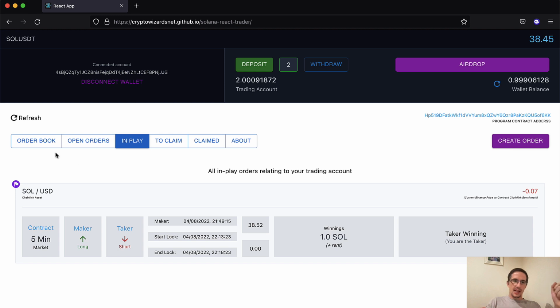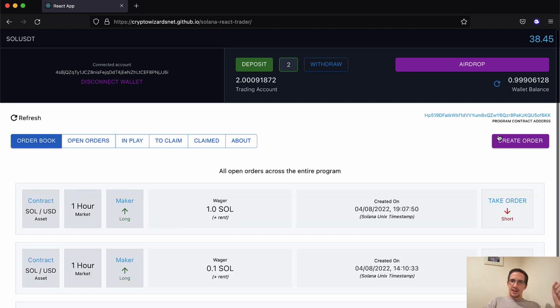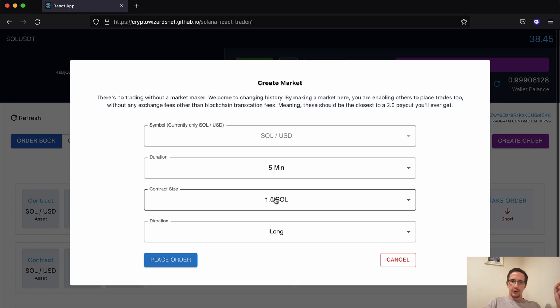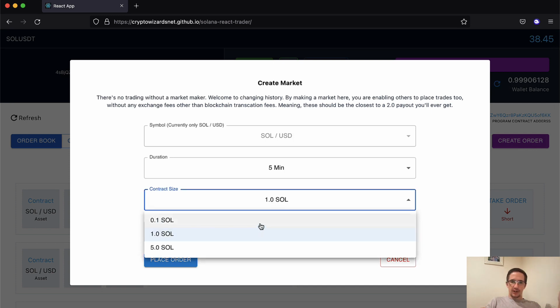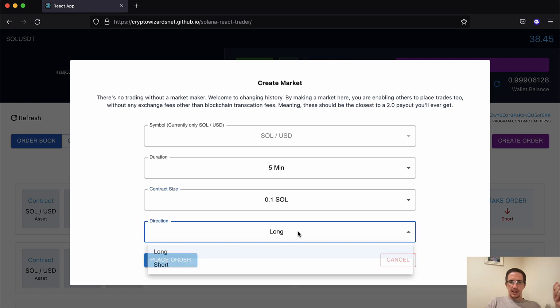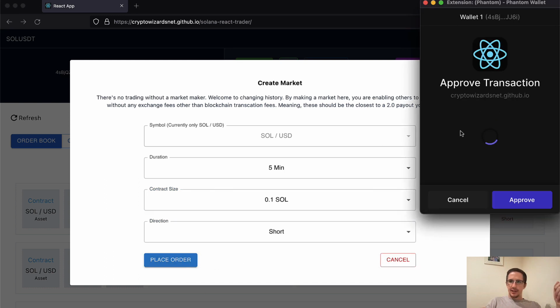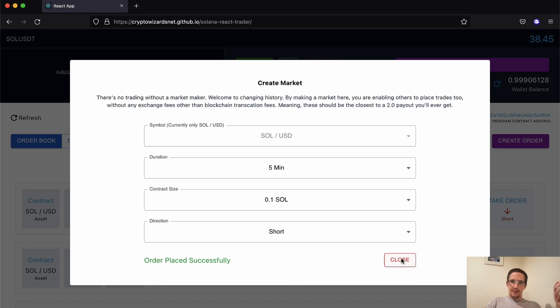Very cool. Now let's say that I'm really enjoying this and I'm like, I want more 5-minute markets. I want to go short again. I can create an order and bet say 1 sol, or here I'll bet 0.1 sol. And I'm going to go short and place that order. And now I can go and approve the transaction as soon as it shows it to me. And there we go, that's done.